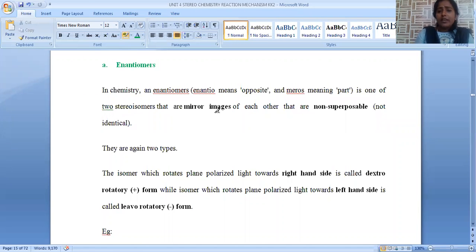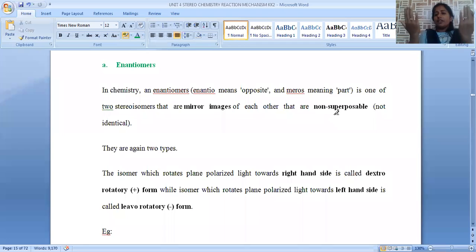So mirror images are there, and these two mirror images are non-superimposable. Any two isomers with a similar molecular formula that exist in a mirror image relationship and are non-superimposable on one another. Non-superimposable means that when we overlay both molecules, they do not give the same structure.